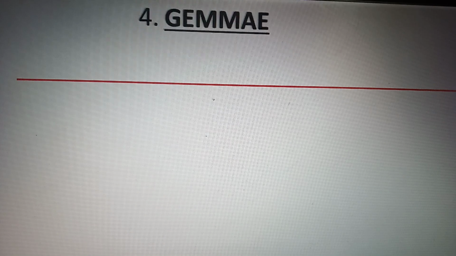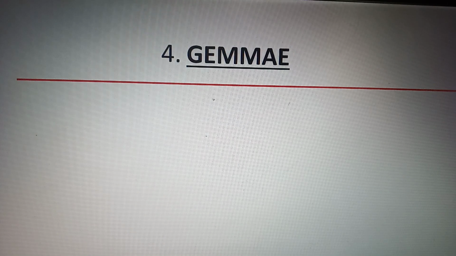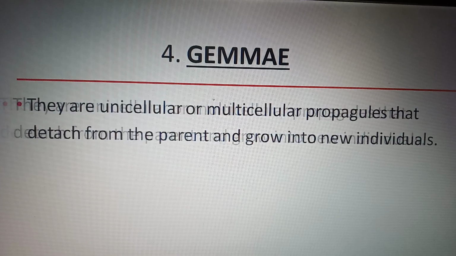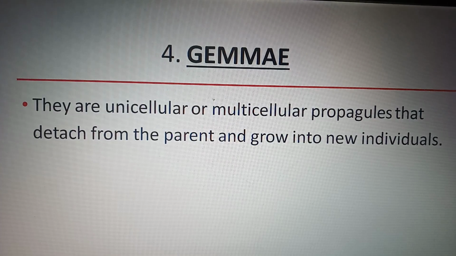The next topic is gemmae. It is very important. So what is gemmae? Gemmae are unicellular or multicellular propagules that detach from the parent and grow into new organisms. So we have to first discuss propagules. What are propagules?